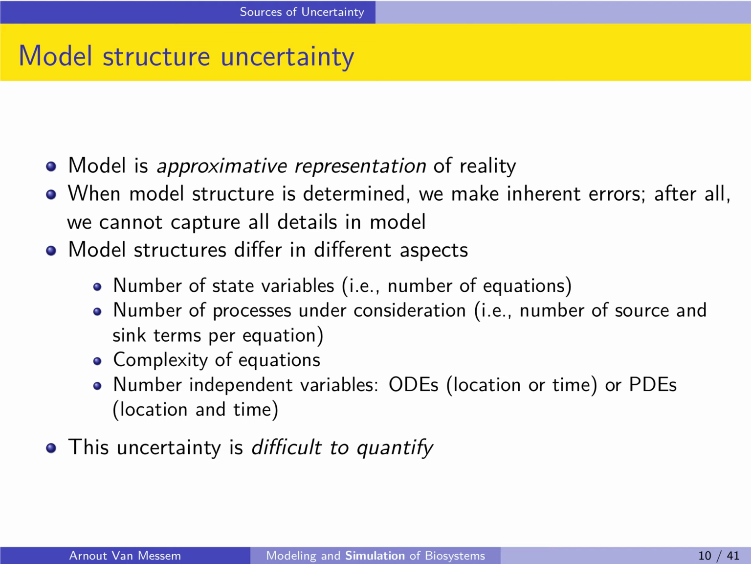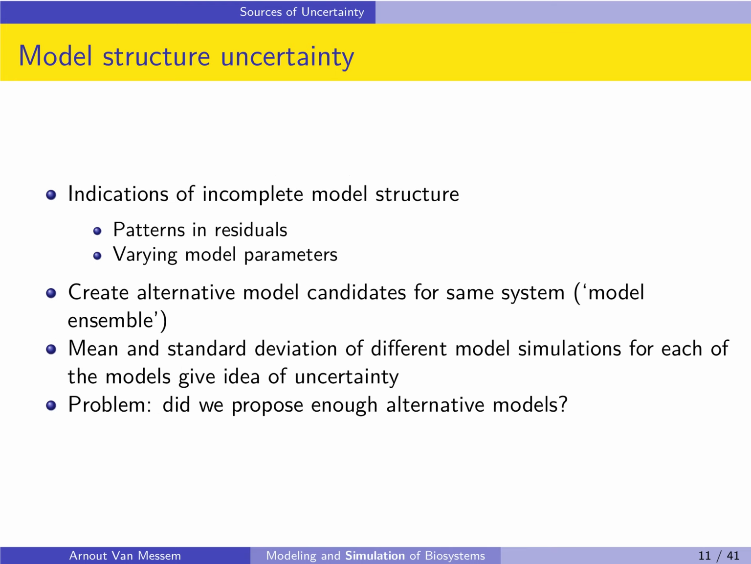This uncertainty is very difficult to quantify, not in the least because we do not know the exact model, so we also don't know which errors we are making with respect to the reality. Nevertheless, there can be indications that the model structure that we are using is incomplete. A first indication that there is something wrong with the model structure might be the existence of patterns in the residuals. Another thing that can point to problems with your model structure is that if you estimate your parameters with different training data, you get large variations in these estimations.